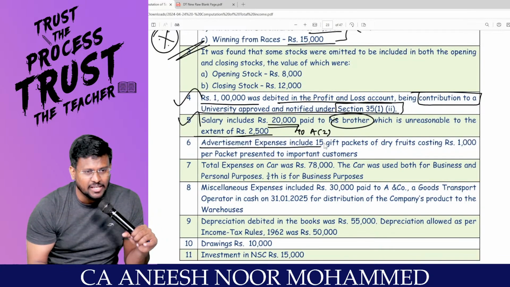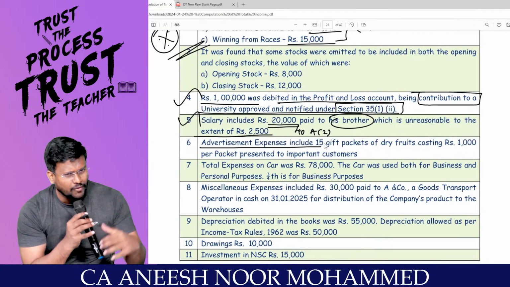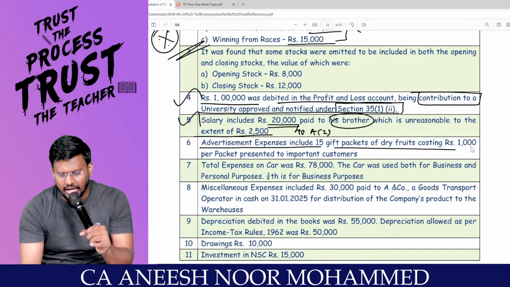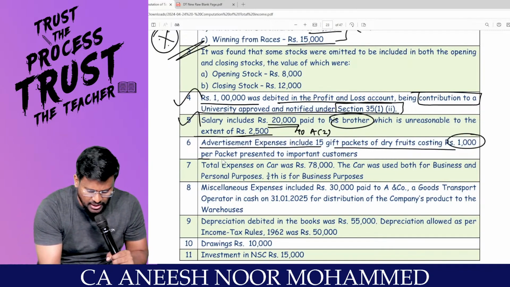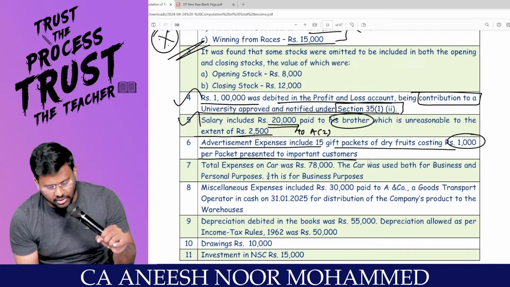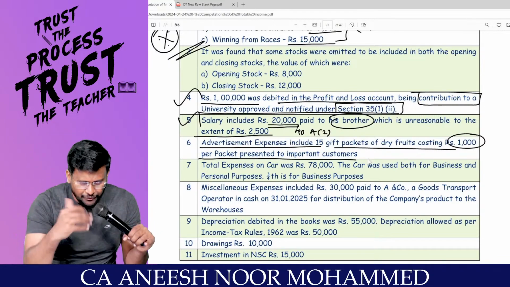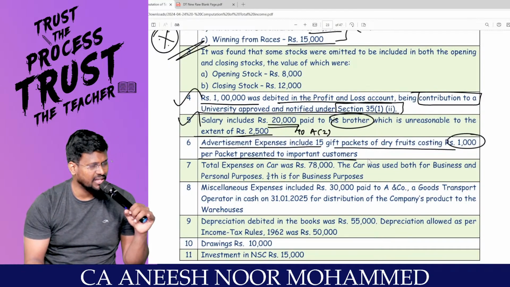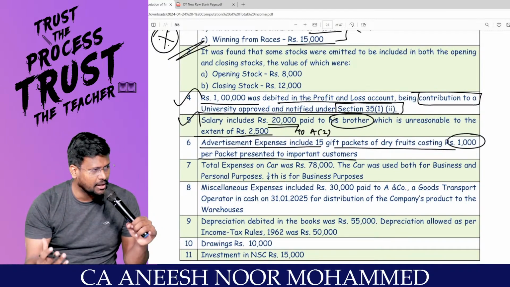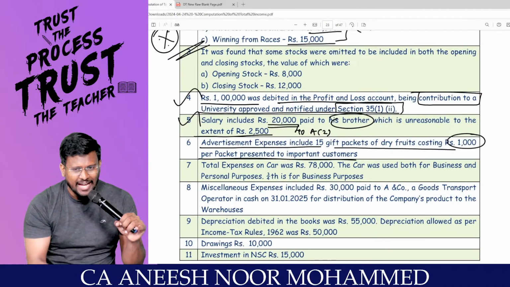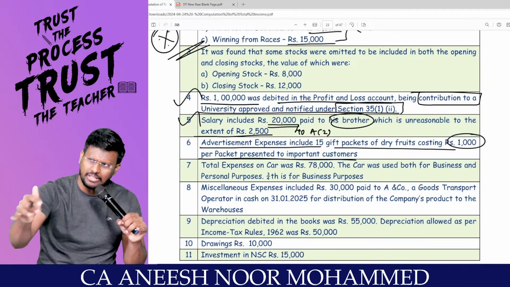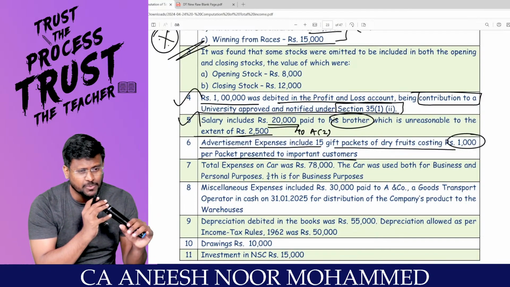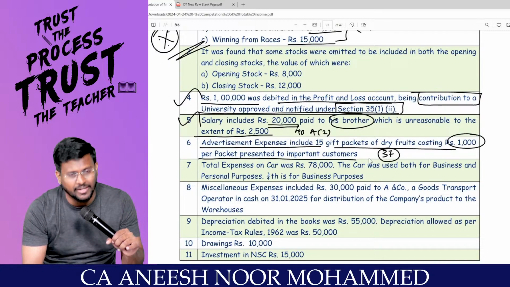Advertisement expense includes, yes, if it is a business, you have to advertise, 15 gift packets of dry fruits costing rupees 1,000 per packet presented to important customers. Sir, when I gift to the customer, then only the customer will come back again and again to me. Yes, sir. So as a businessman, I have to do that advertisement. Actually, sections 30, 31, 32, 33AB, 33ABA, 35, 36 and all are not talking about advertisement expense. That's why we are having section 37.